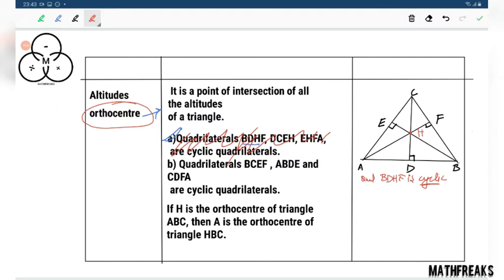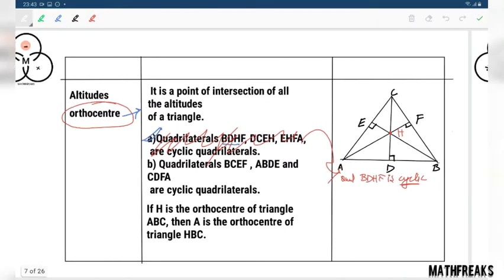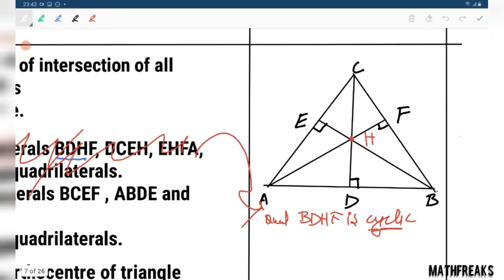Forgot this. Focus on this. Quadrilateral BCEF, ABDE. I guess the order of ABCD should be opposite the sides, according to the standard order.